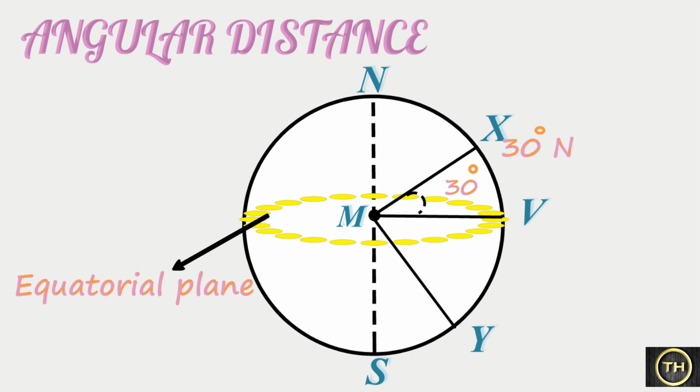Now, look at the figure and tell the angular distance of Y from the equator. The measure of angle VNY is 60 degrees. That is, the angular distance from the equator is 60 degrees.